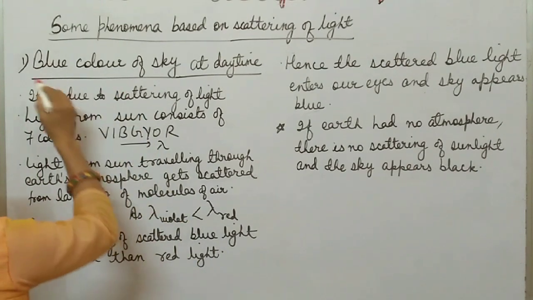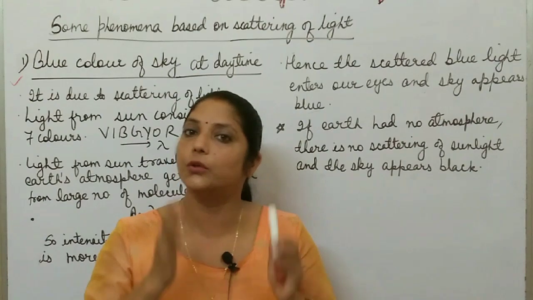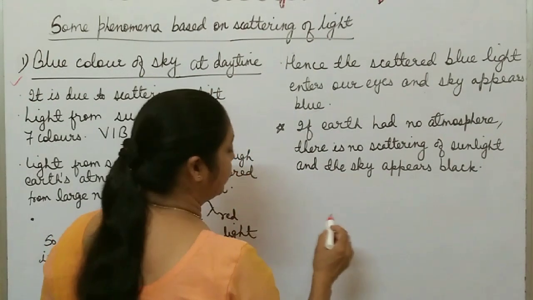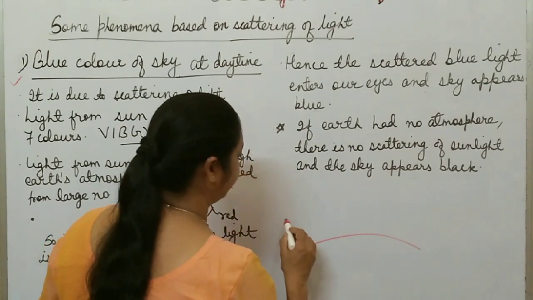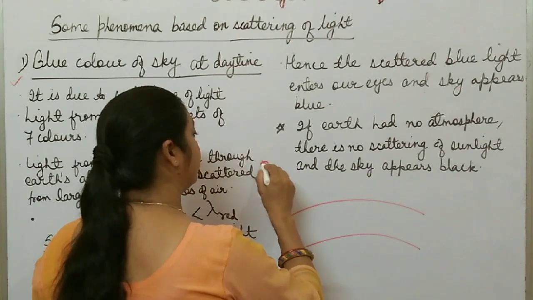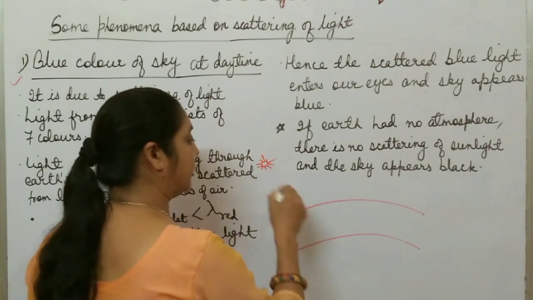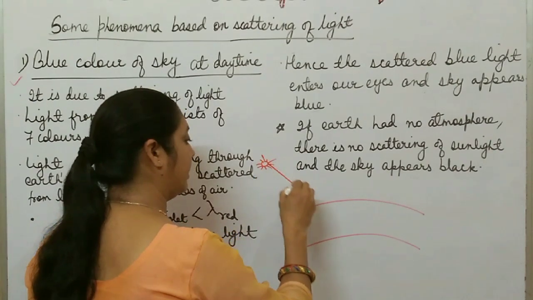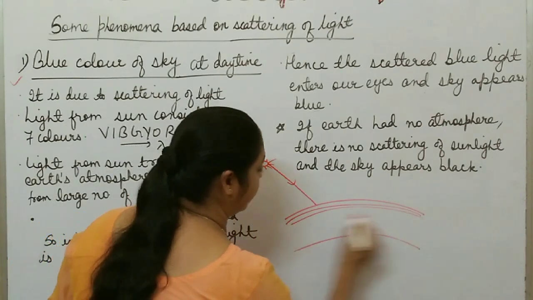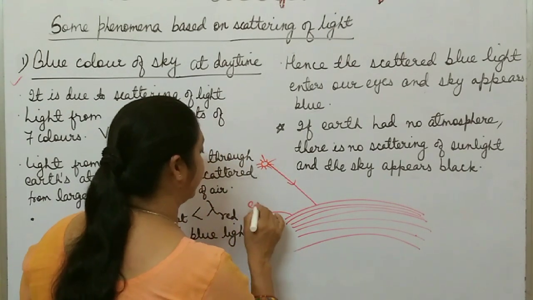First one is blue color of sky during daytime. Why does the sky appear blue during daytime? It is also due to scattering of light. How does the sky appear blue? Suppose this one is Earth's atmosphere, okay, and light is coming from the sun during daytime. Light is coming and in vacuum, free space, it travels in a straight line. But these are different layers of Earth's atmosphere, right?